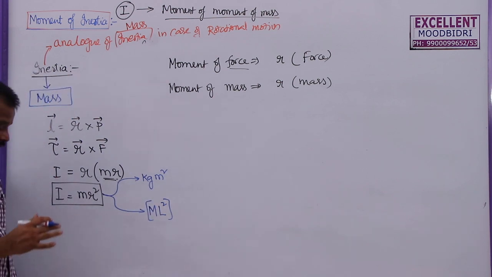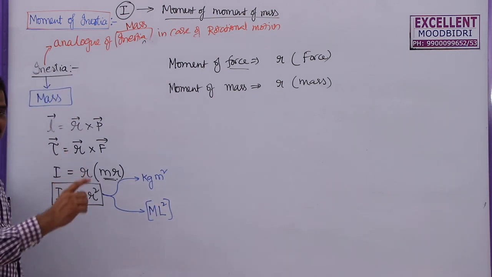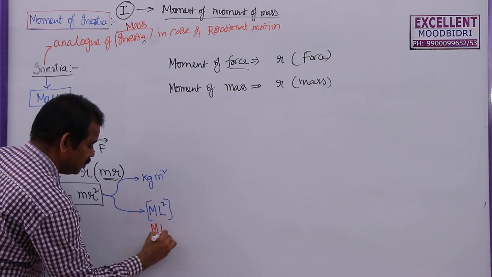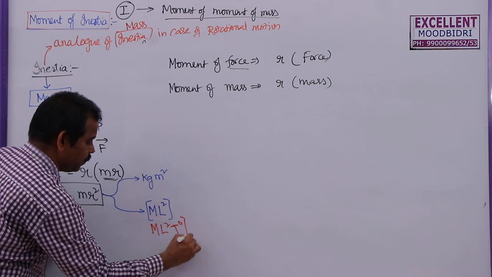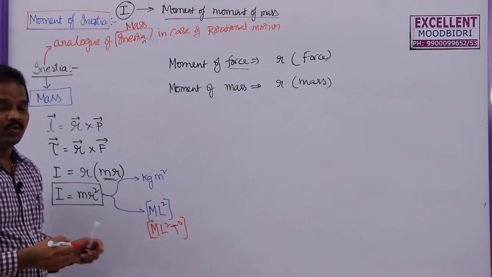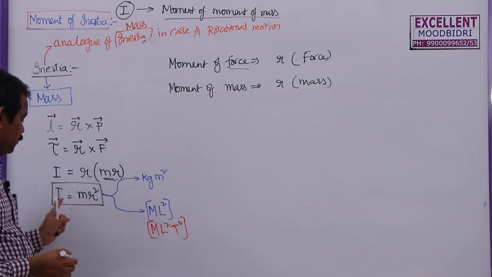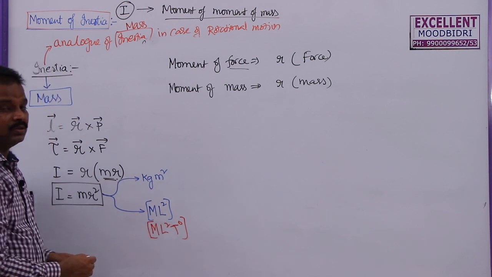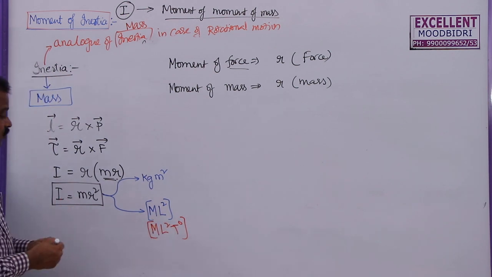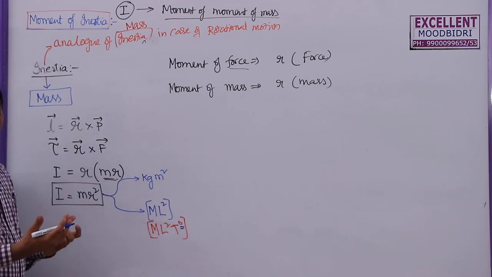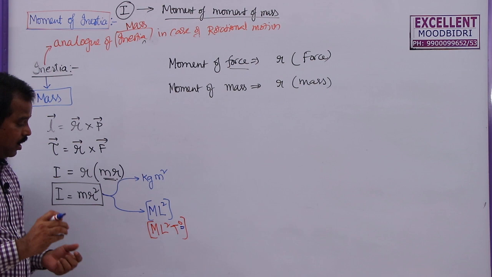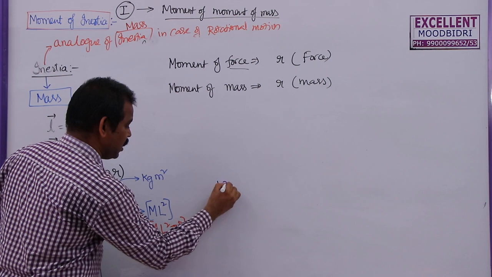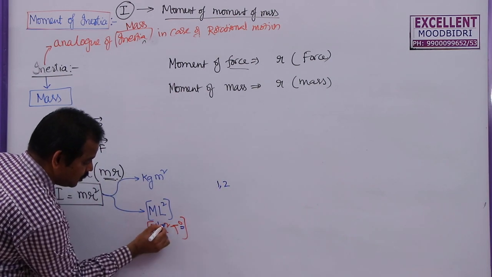But in general, we have to write this in terms of mass, length and time, because those three are the fundamental physical quantities. In some books, they are giving this as M L square T power 0. In competitive exams, they may ask the dimensions of time in moment of inertia. The dimensions means the powers raised. So the dimension of time in moment of inertia is 0. Please remember this one. Similarly, what are the dimensions of mass and length for moment of inertia? The dimensions are 1, 2, because this is M power 1, this is L power 2.